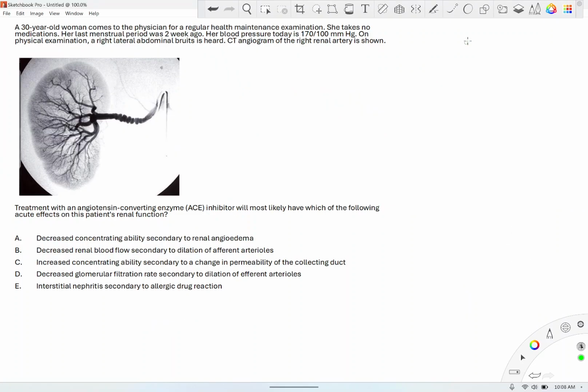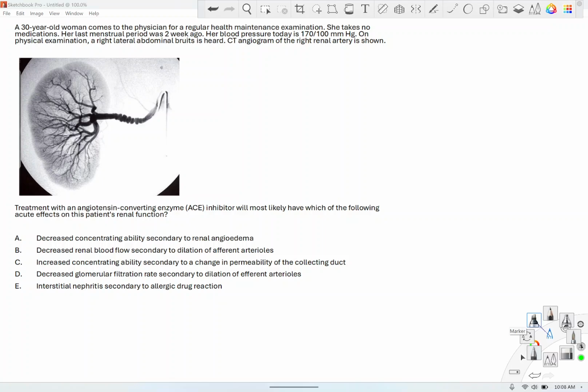Okay, so question number 2. A 30-year-old woman comes to the physician for a regular health maintenance examination. She takes no medication. Her last menstrual period was 2 weeks ago. Her blood pressure today is 170 over 100, so that's high. On physical examination, a right lateral abdominal bruit is heard. CT angiogram of the right renal artery is shown in the picture here. Treatment with an angiotensin-converting enzyme inhibitor will most likely have which of the following acute effects on this patient's renal function?